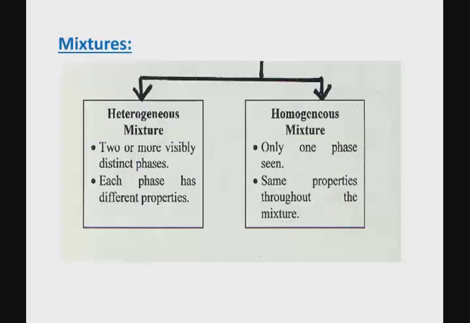So in the salt-water mixture, no matter where you get a few drops from in order to taste, it will taste the same, because the properties of the two substances have been uniformly mixed throughout the mixture. So a heterogeneous mixture is a non-uniform mixture where the components are visibly separate from each other. A homogeneous mixture, on the other hand, is a uniform mixture where the components cannot be visibly separated from each other.